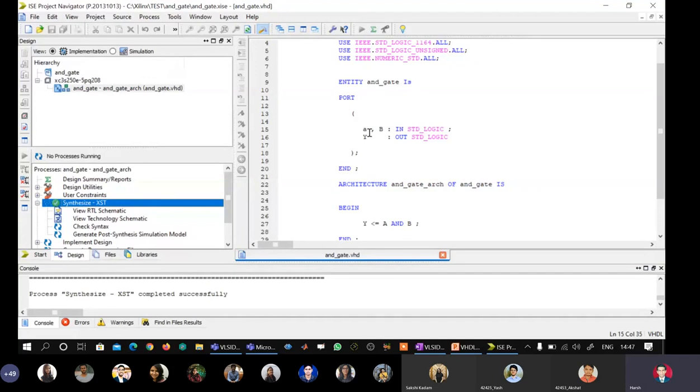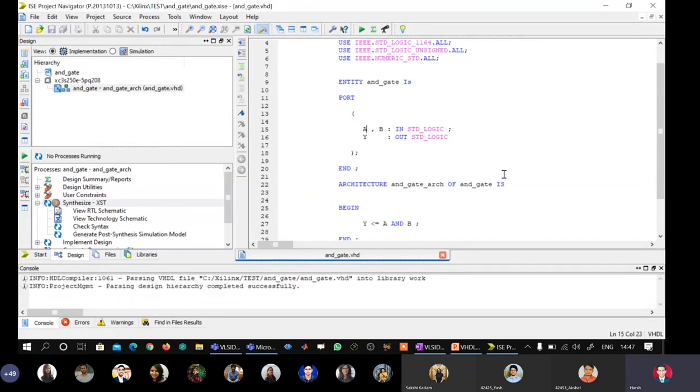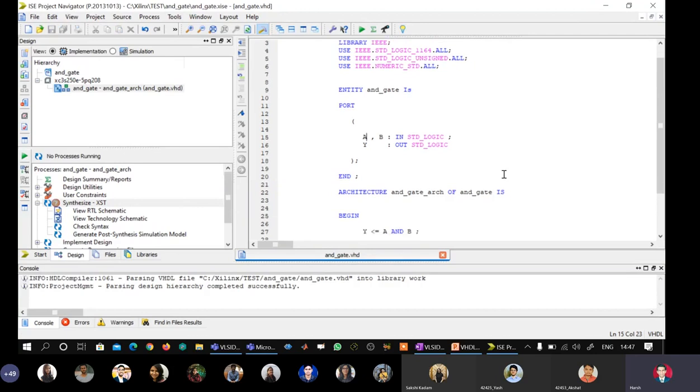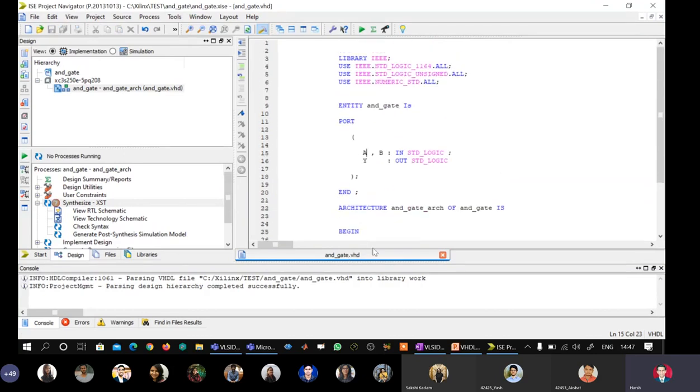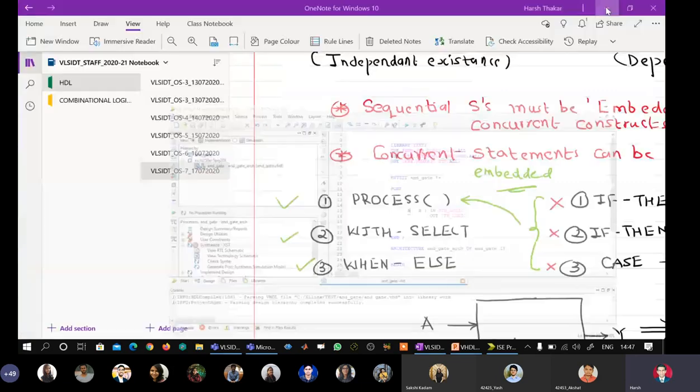It should not happen, but yes, the tool is case insensitive for signal names. Actually, we should not follow this particular method. Let it be capital A. Many such things can be tried at your end. So this is how you actually synthesize a model in the tool.